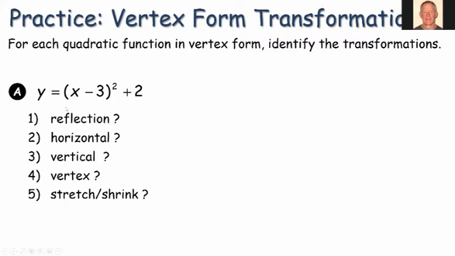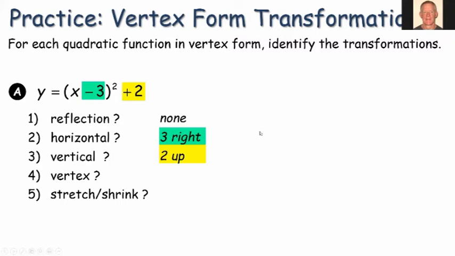So do we have a reflection? Well, we would be looking for a negative in front of the parentheses, and there is none. So we would say none. How about horizontal? Yes, we have a -3. So we're going to think opposite of that. We're going to go 3 to the right. Vertical, k is a +2, so up 2.